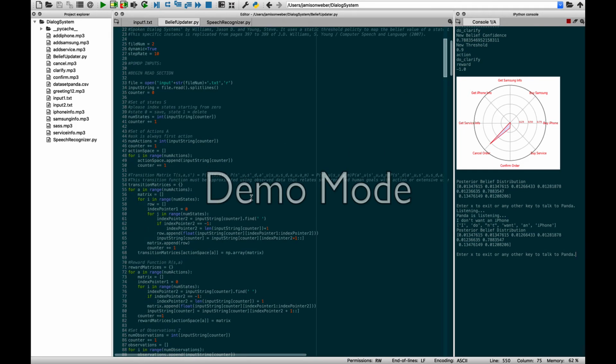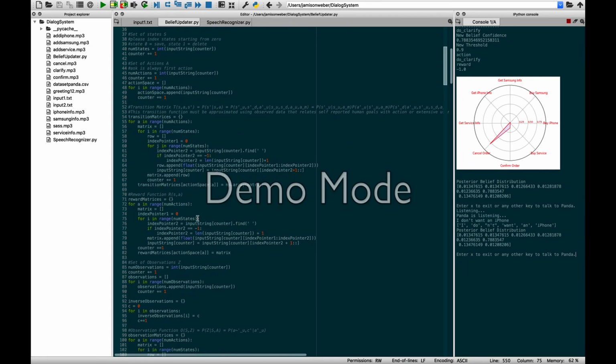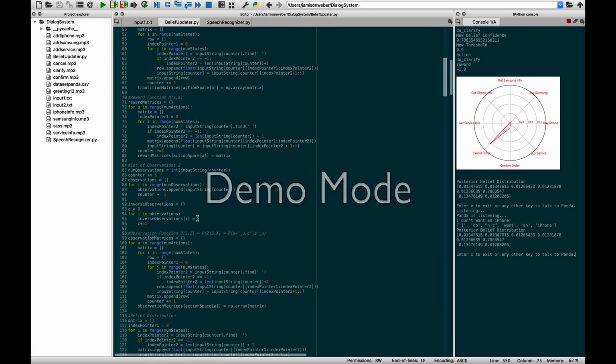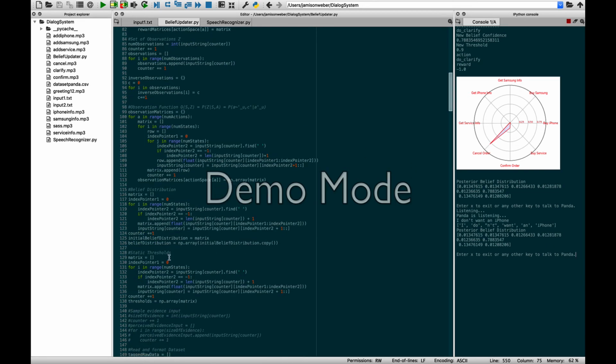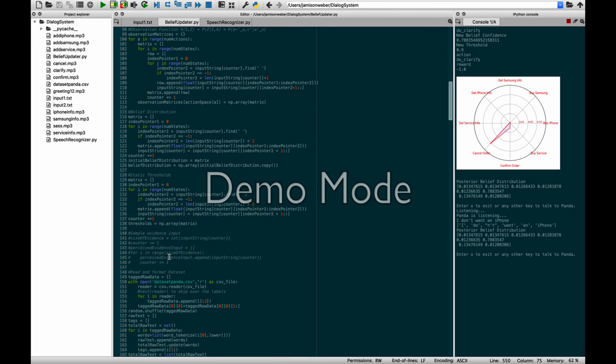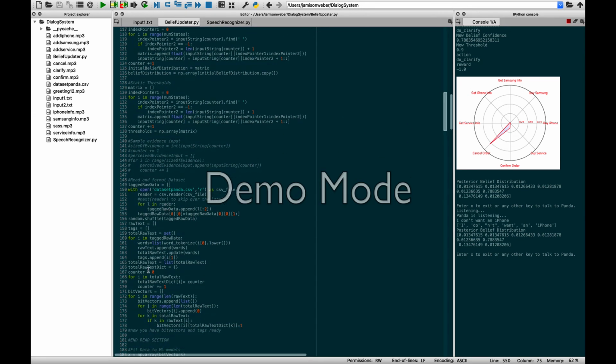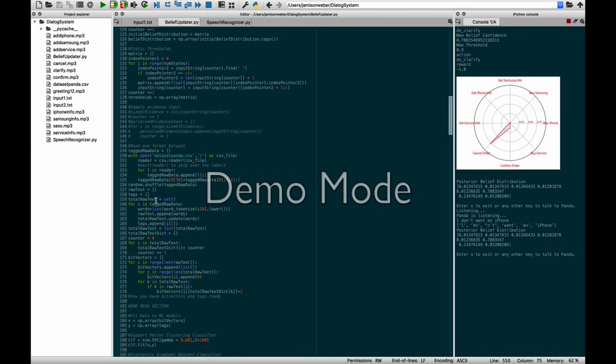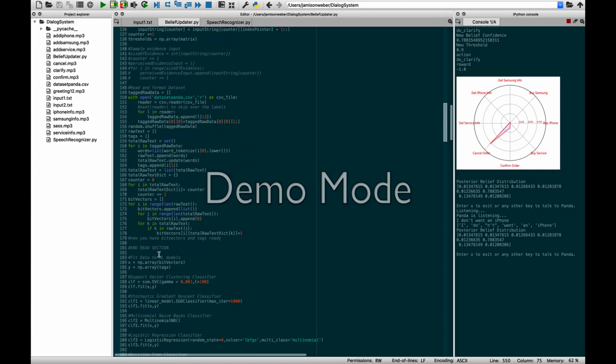So the first section of the code is mostly reading our input file, which is where you put in your transition function, reward function, all the POMDP inputs that are required. So that's what all this does. And then down here is where it reads the data set, the CSV file that contains all the records, so that allows you to talk to Panda.